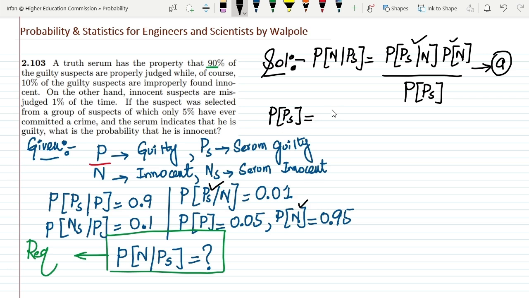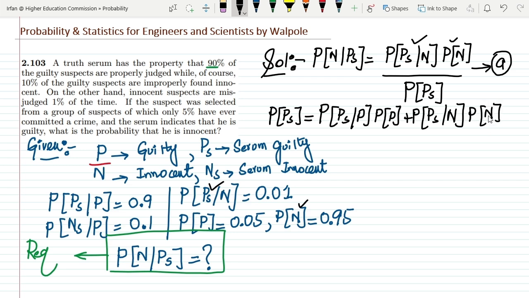So the probability of Ps given that a person is guilty, multiplying it with the probability of P, plus the probability of Ps given that a person is innocent, multiplied by the probability of N.